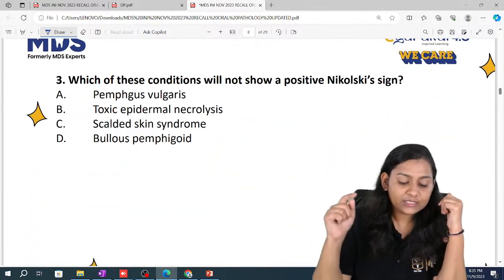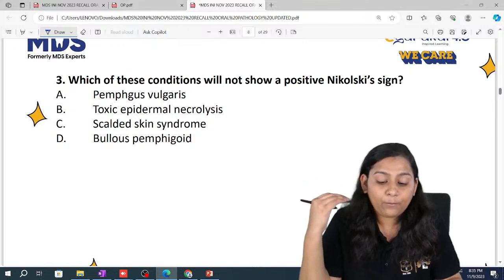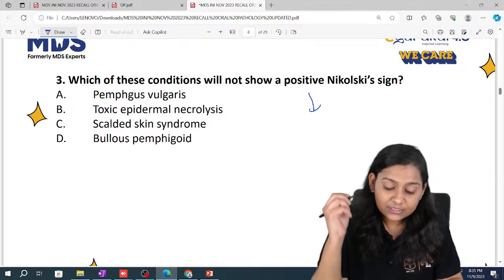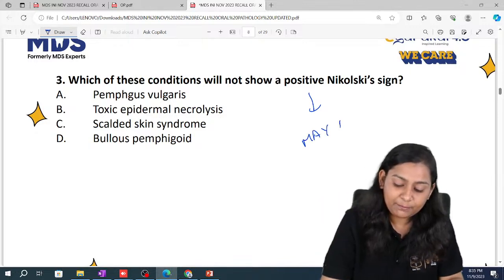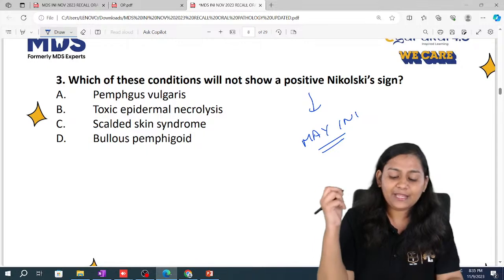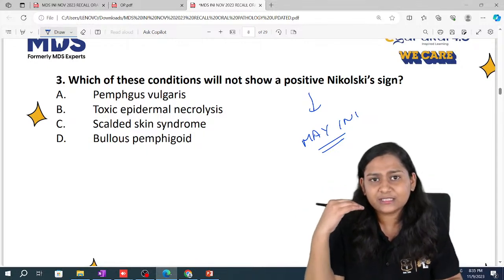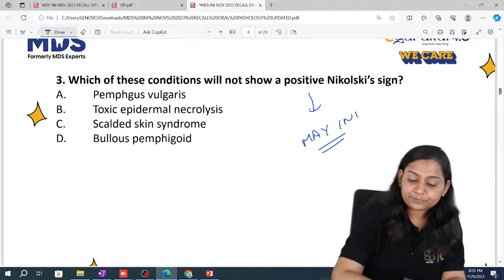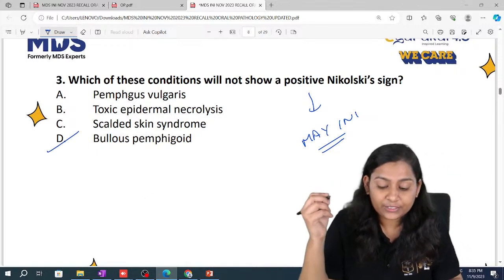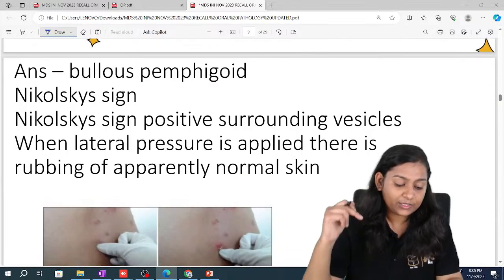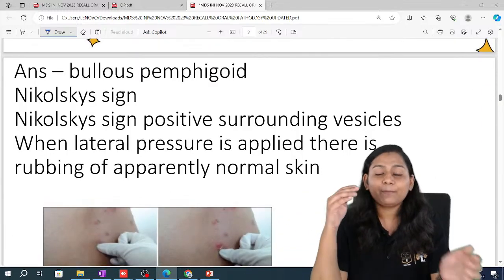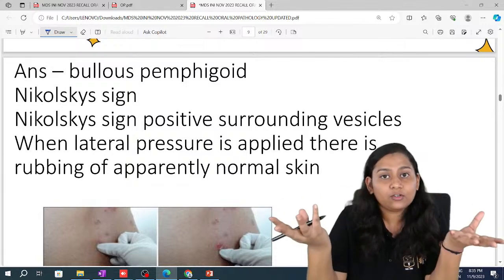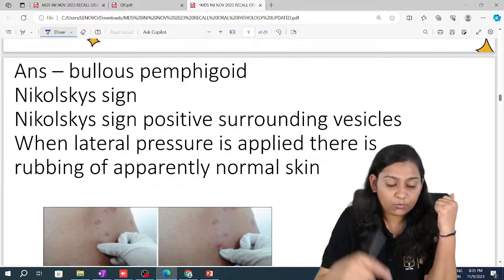Now, which of these conditions will not show a positive Nikolsky sign? This was the question which I had discussed in the May INI paper, and many times this question is discussed in the live class. So this is a very direct question. The answer is bullous pemphigoid. So what is Nikolsky sign? When we apply a lateral pressure surrounding the vesicle or the bulla, a new vesicle or bulla appears. So this is Nikolsky's sign.